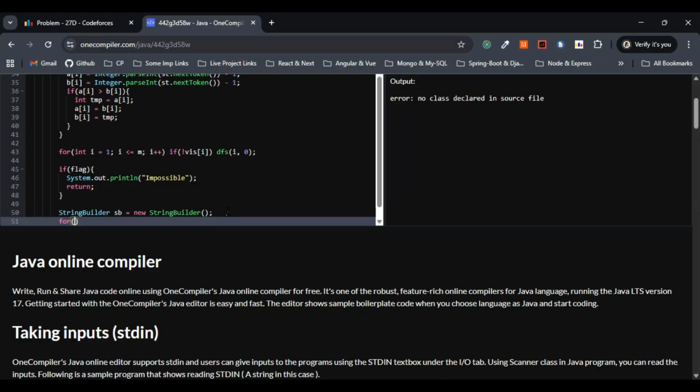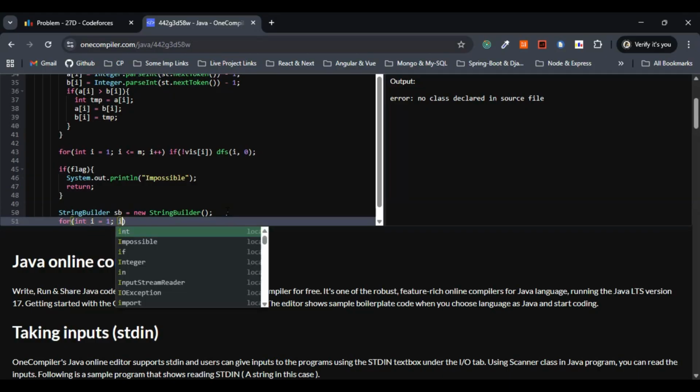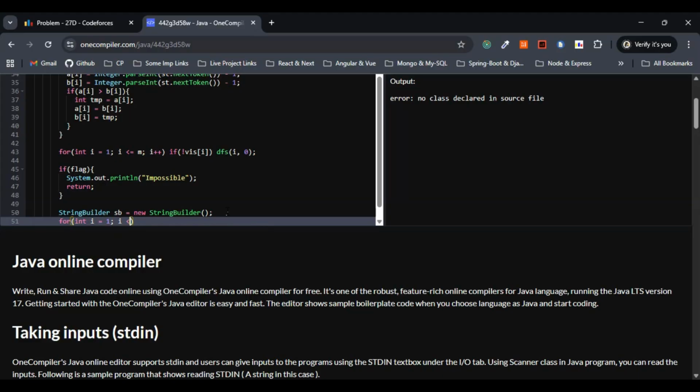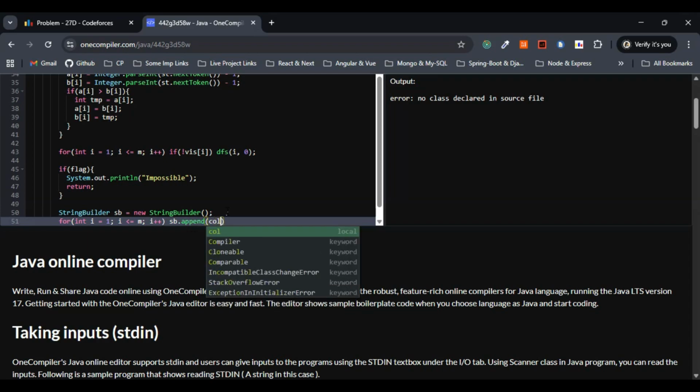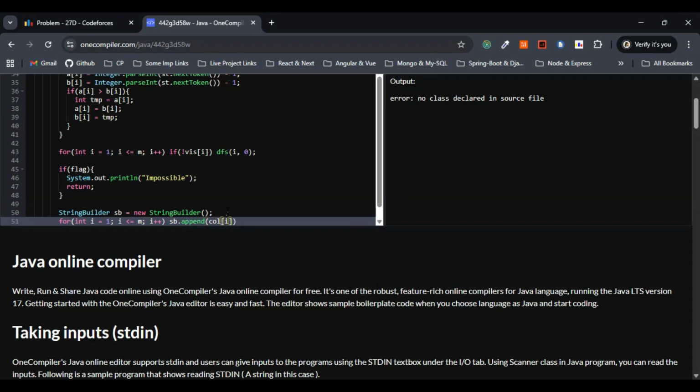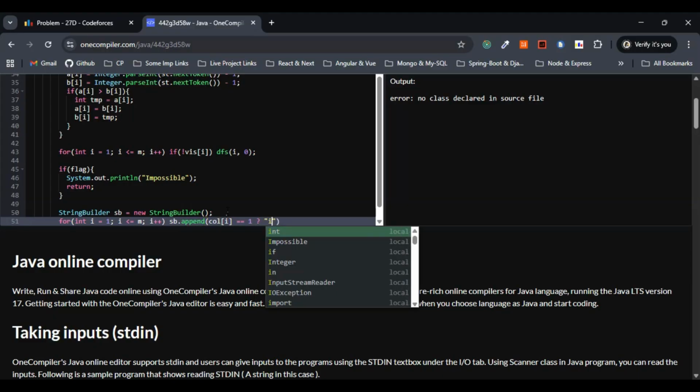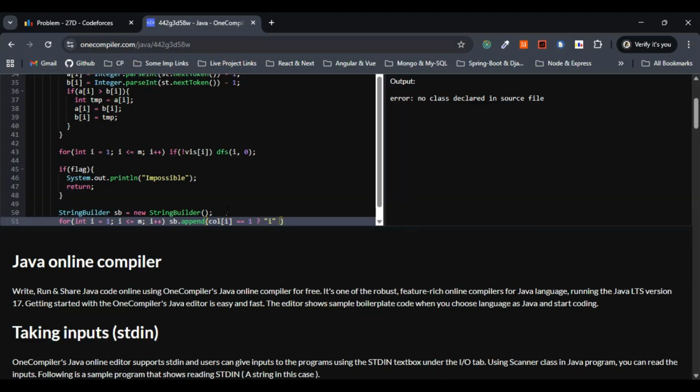So this one will be for int I equals 1, I less than or equal to m, I plus plus. So this one will be string builder dot append. If column of I is equivalent to 1, then let's print I. Else, let me go with the other value. This is fine.